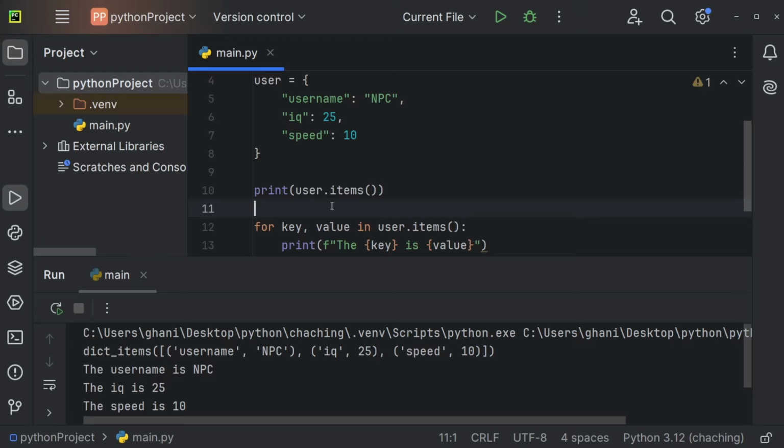So the dictionary name followed by .keys gets you the keys, the dictionary name followed by .values gets you the values, and the dictionary name followed by .items gets you key value pairs.